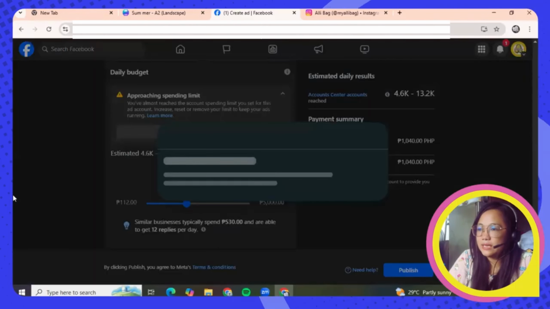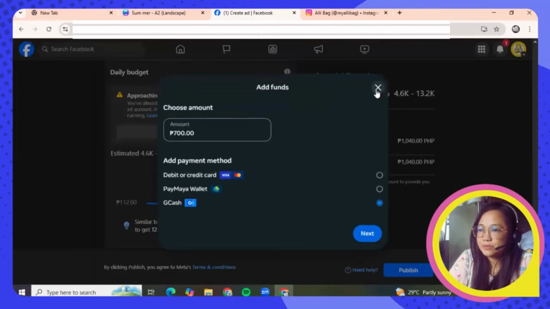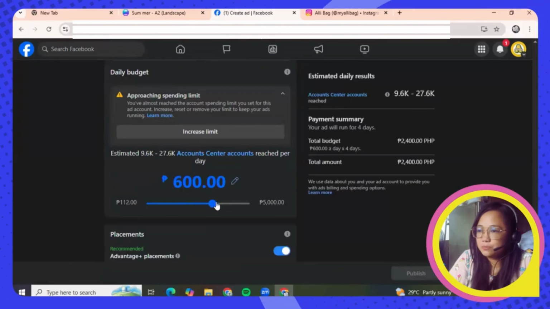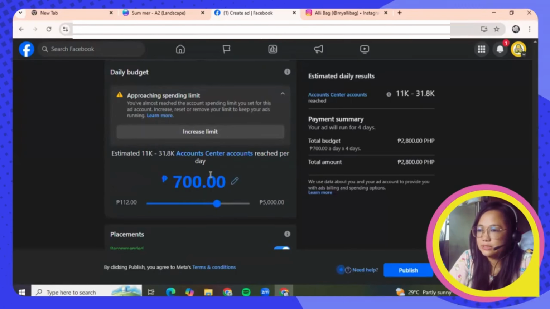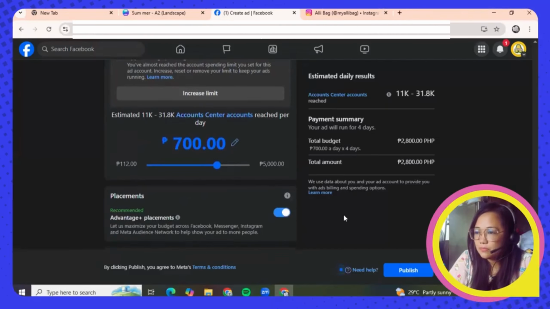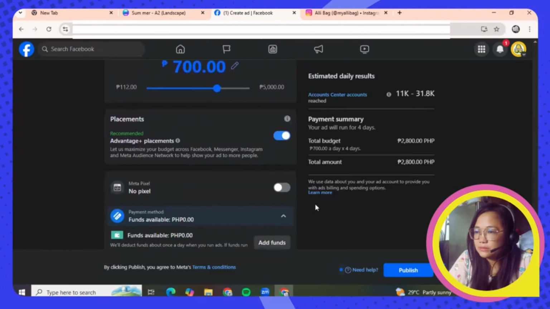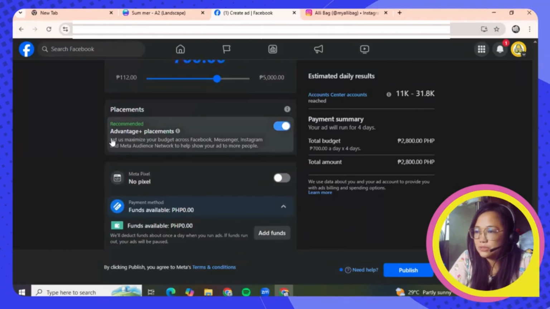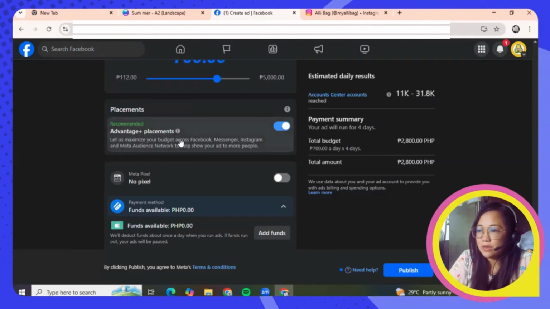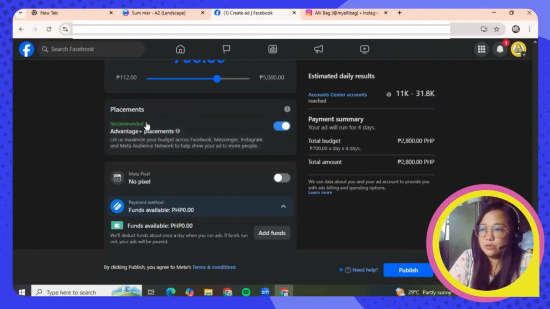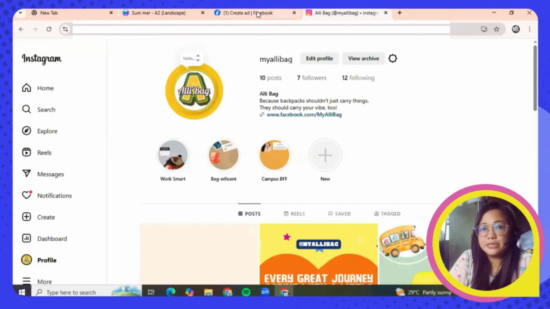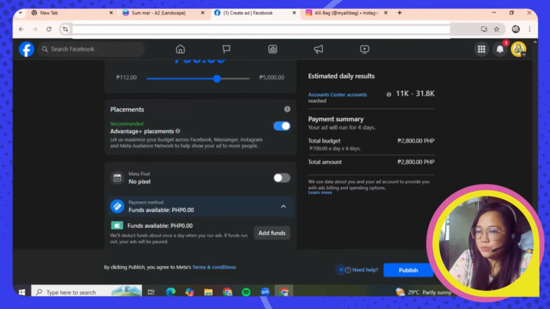So let's say we would like to increase the limit. Okay, 700. Limit would be 700 here. Let's increase it. And then okay, let's maximize your budget across Facebook, Messenger, Instagram, and Meta Audience Network to help you show your ad to more people. So this is actually recommended. And the budget that you allocated here will also be used on your Instagram page. So, okay, now this part, no funds available.